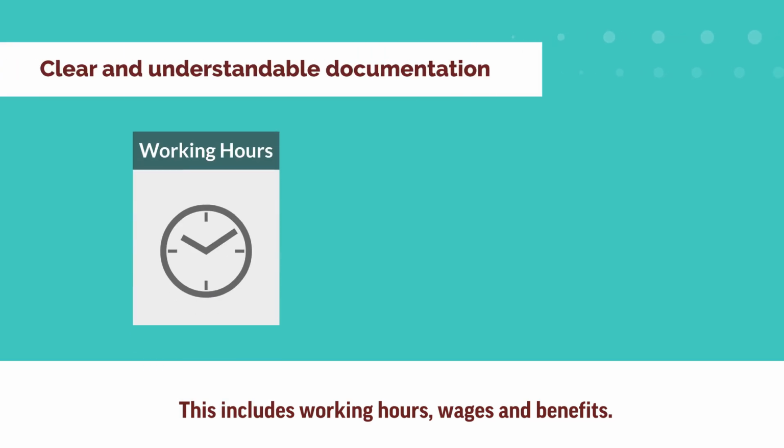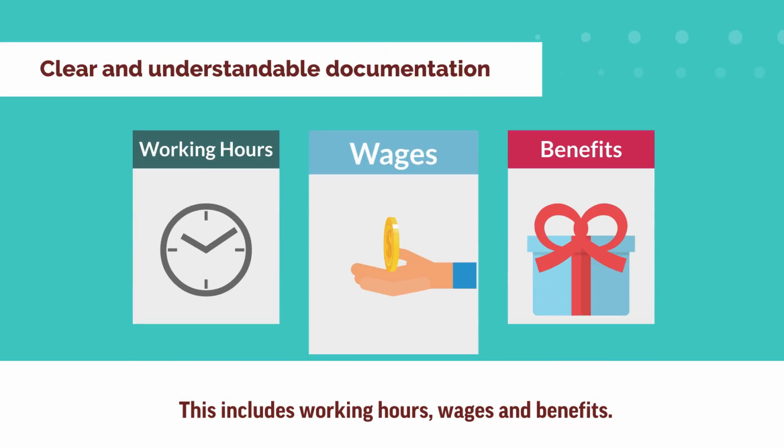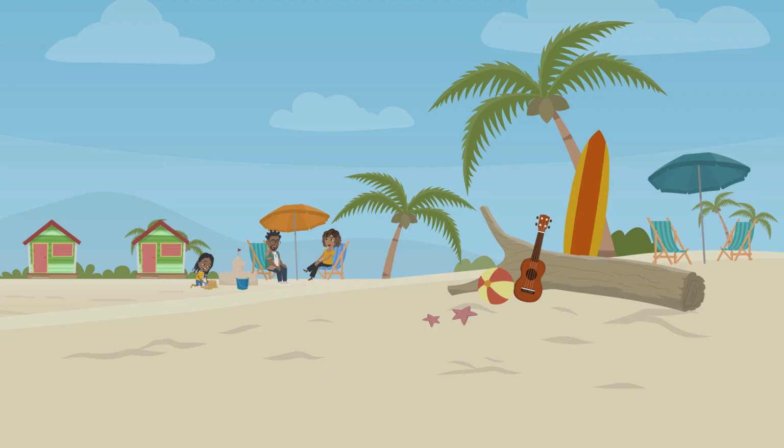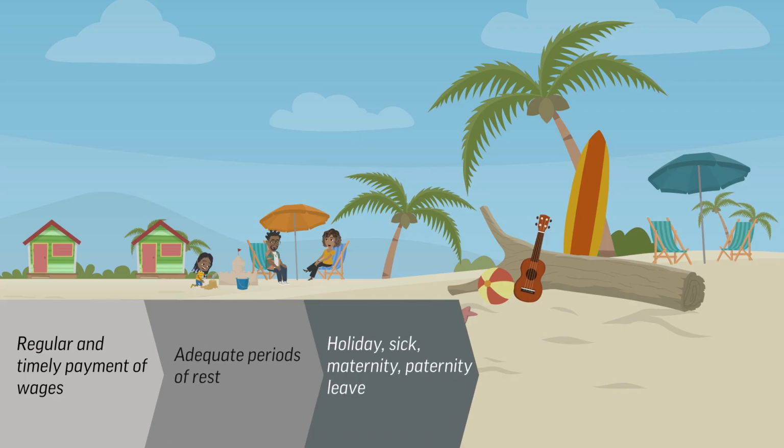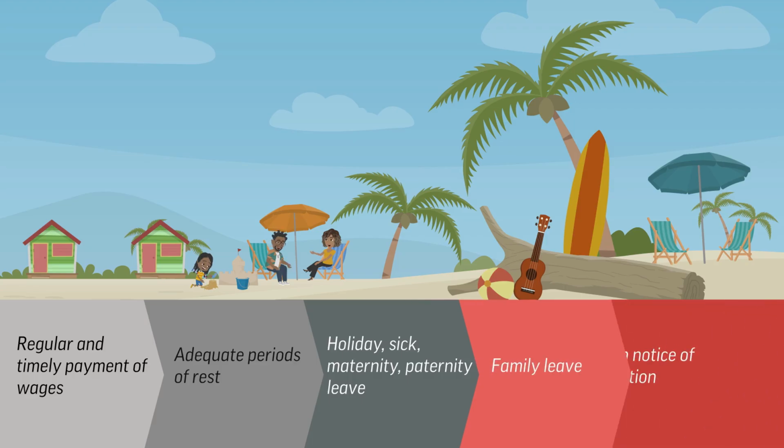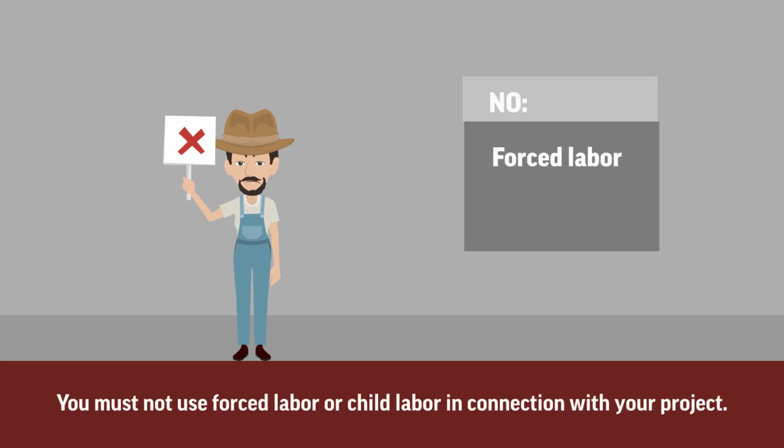This includes working hours, wages, and benefits. You must also provide workers with regular and timely payment of wages, adequate periods of rest, holiday, sick, maternity, paternity, and family leave, and written notice of termination. You must not use forced labor or child labor in connection with your project.